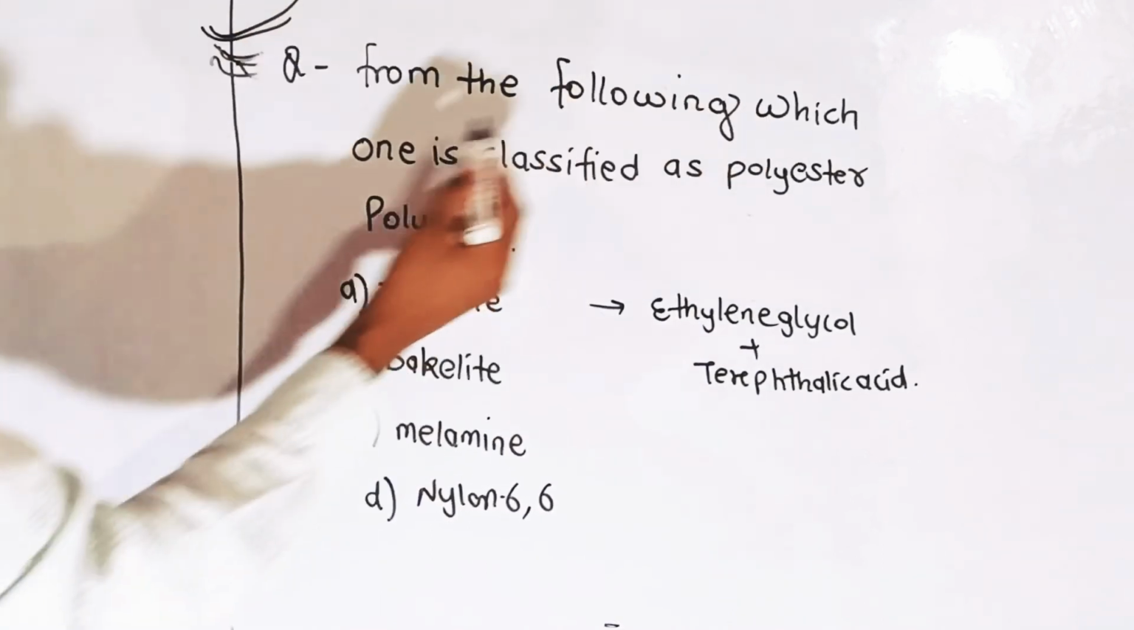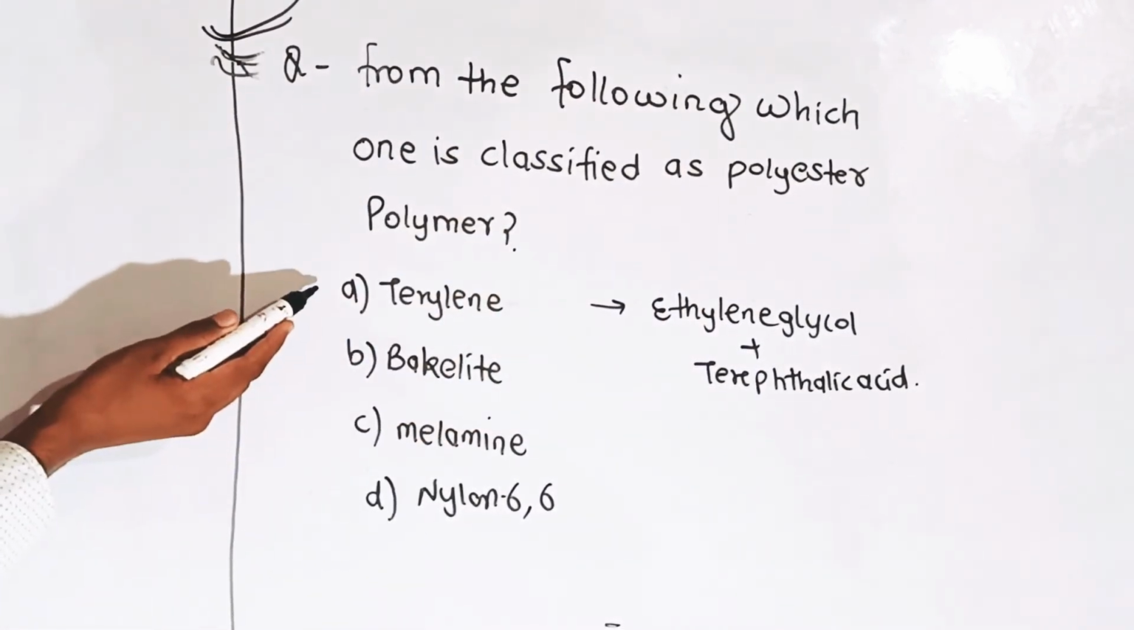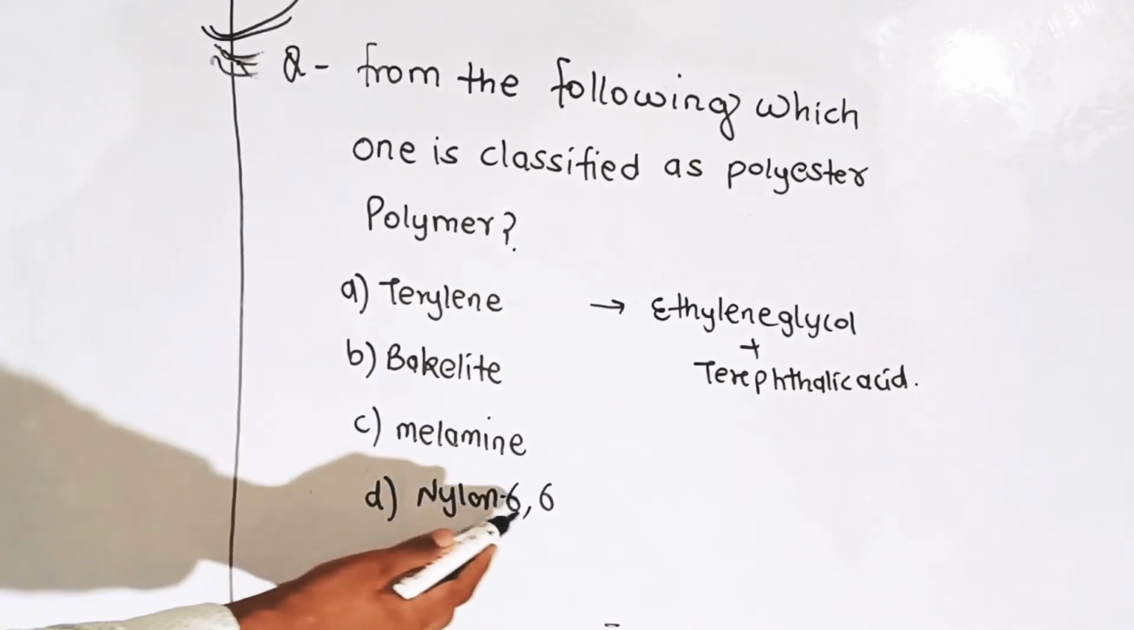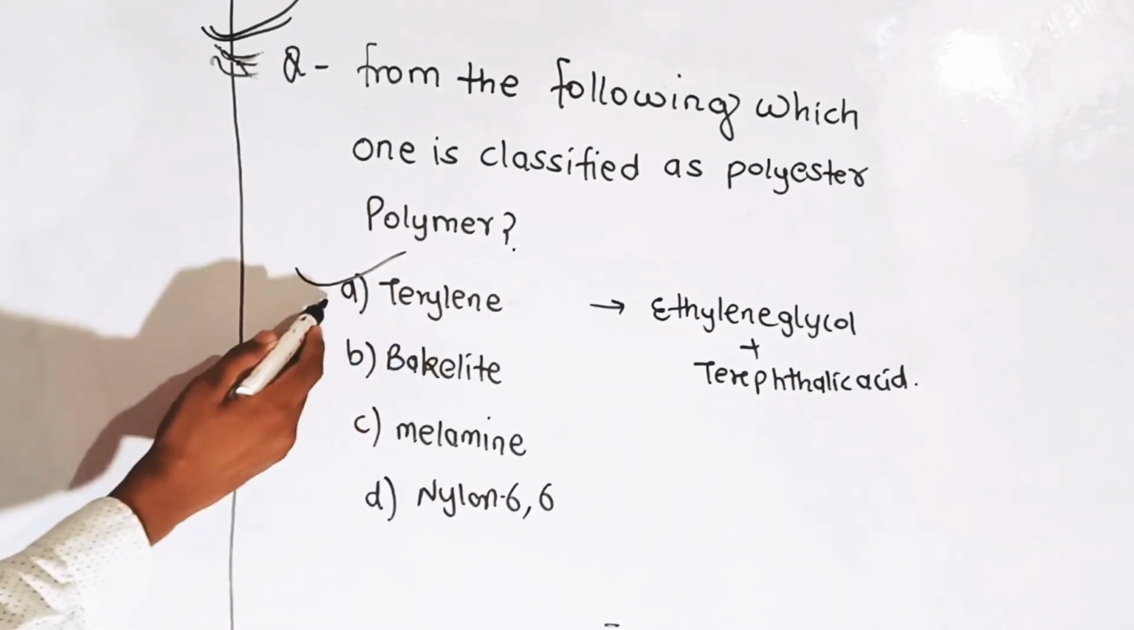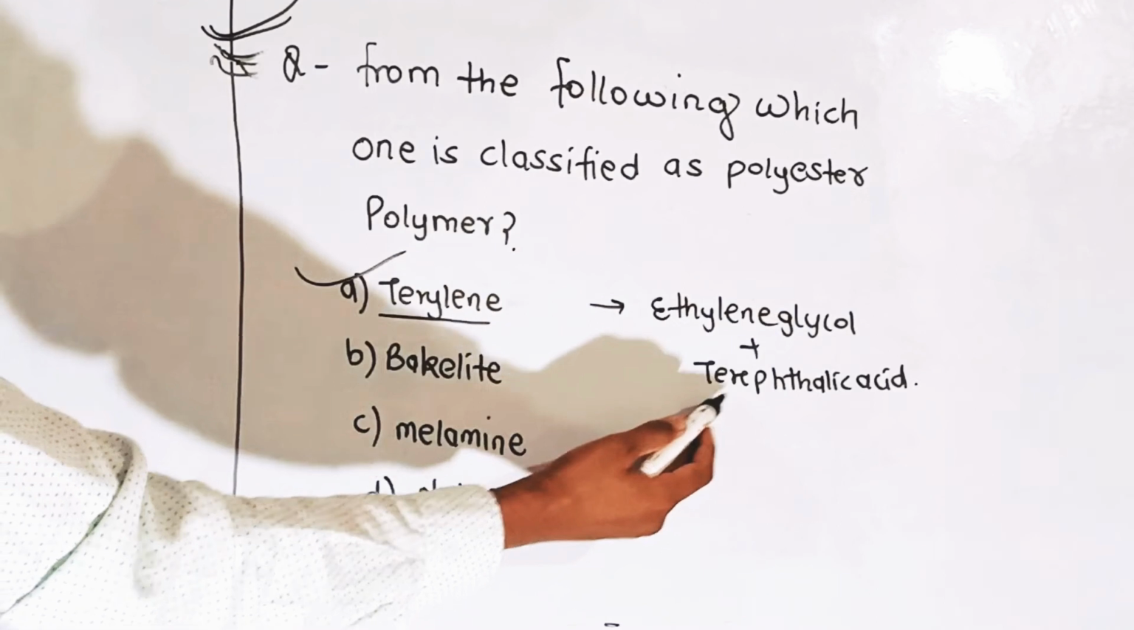From the following, which one is classified as a polyester polymer? First option is terylene, second is bakelite, third is melamine, and fourth is nylon 6,6. Terylene is the correct answer because terylene is formed from the monomers ethylene glycol plus terephthalic acid.